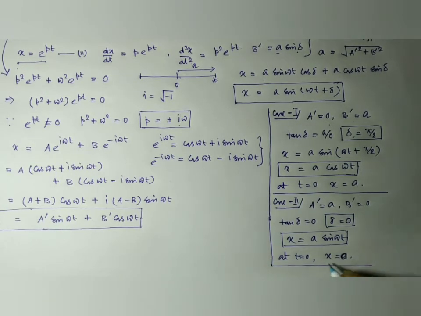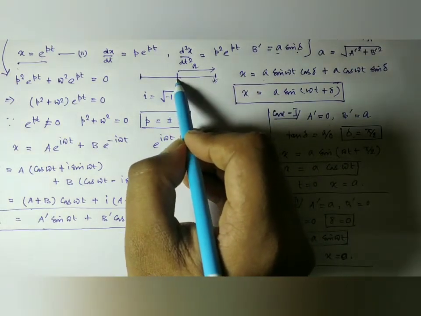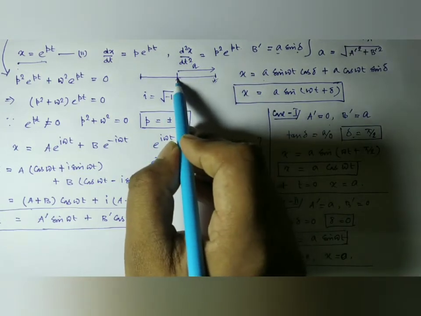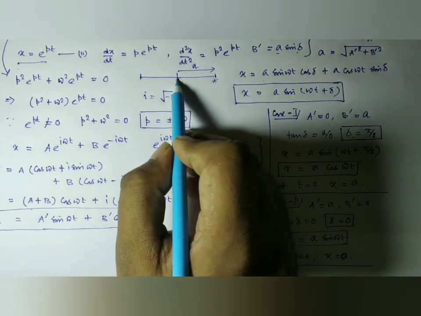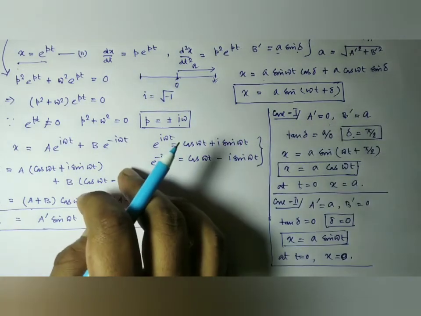So what is the significance of this expression? It means that at time t equal to 0, the particle starts its motion from the equilibrium position, from the mean position. So this is the solution of a body executing simple harmonic motion.